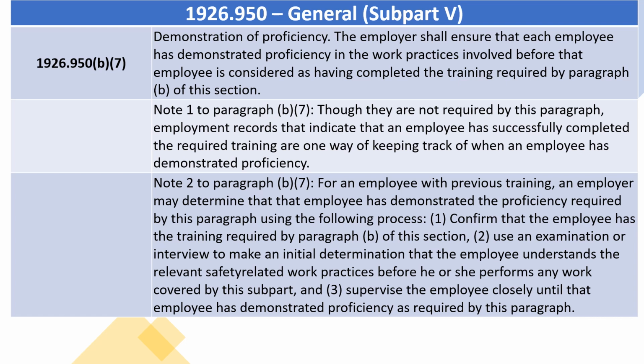Note 1 to paragraph (B)(7). Though they are not required by this paragraph, employment records that indicate that an employee has successfully completed the required training are one way of keeping track of when an employee has demonstrated proficiency.